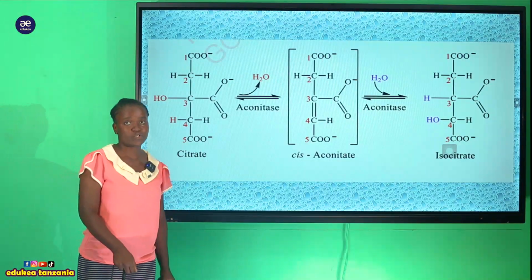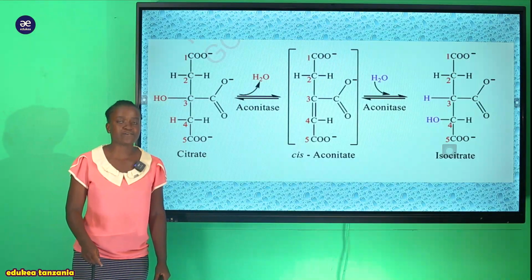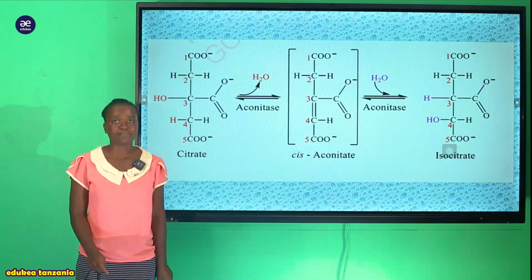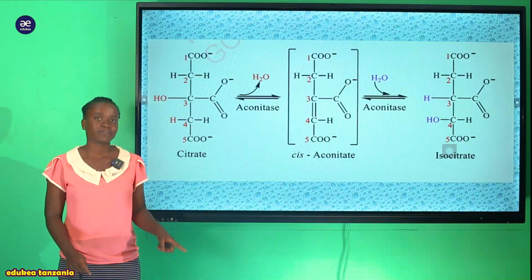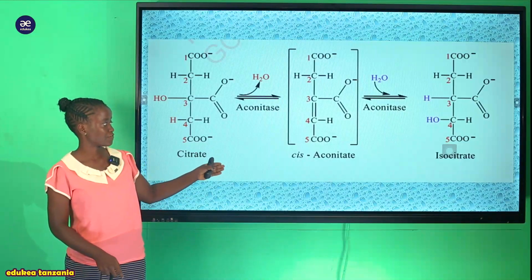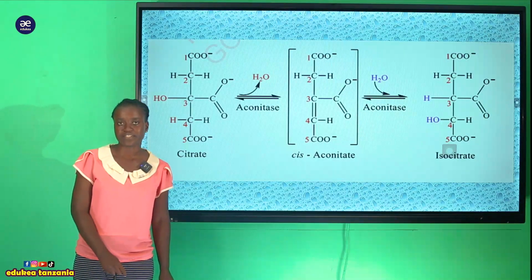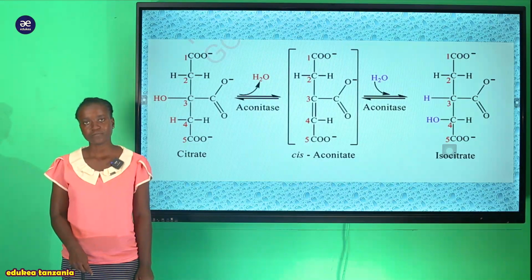So unaweza ukaona kwamba kwenye kila reaction tunahitaji uwepo wa enzyme. So huwezi ukaelezea reaction ambayo inapatikana kwenye Krebs cycle bila kuweka uwepo wa enzyme. So that is the first stage, the second stage of glycolysis, which is occurring in the matrix.